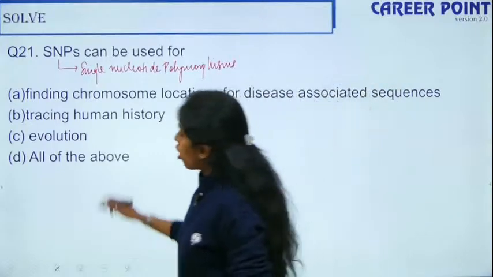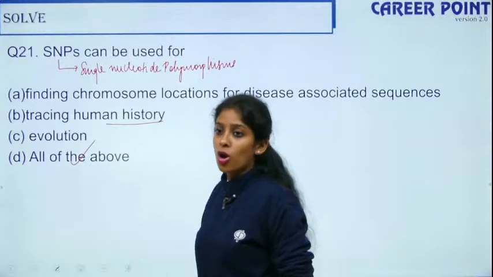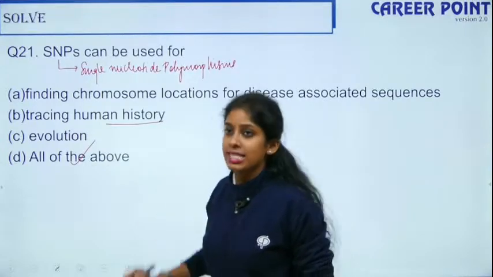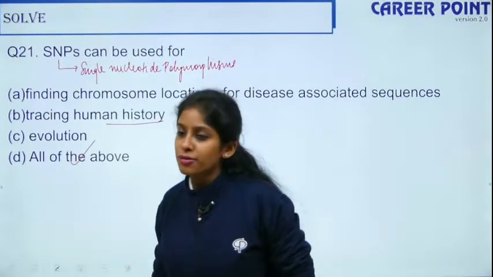Okay, it is all of these. They can be used to trace human history as well, because we all differ only in the SNP, and if there is a difference then it leads to evolution. So all of the above is the answer.